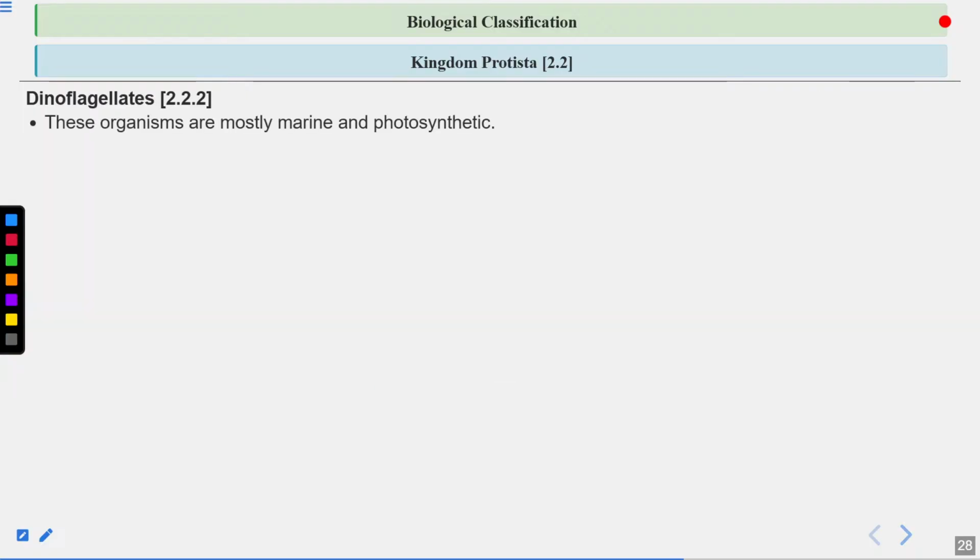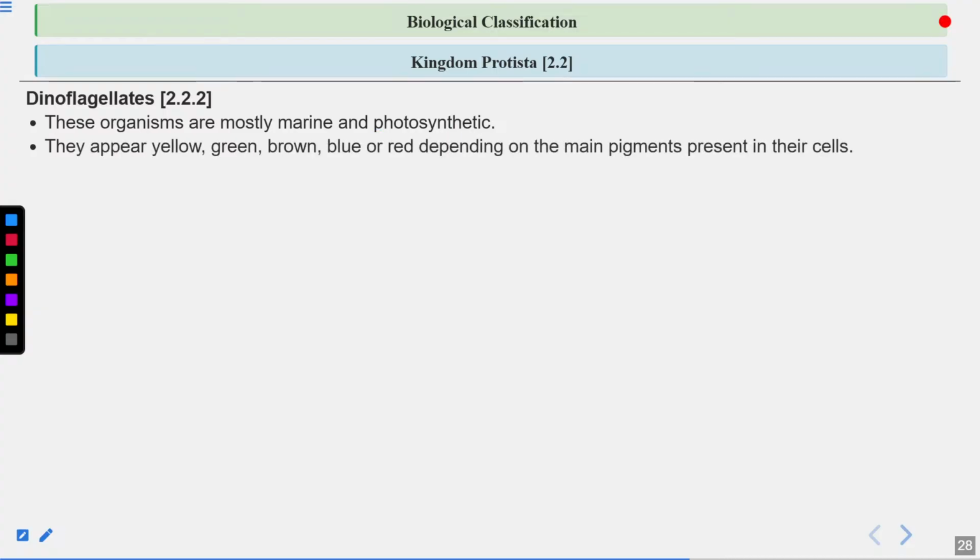Let's talk about the dinoflagellates. These organisms are mostly marine and photosynthetic. Again, they are photosynthetic, you can see. This is a plant-like feature. They have different kind of pigments. And due to the presence of different kind of pigments, they appear yellow, green, brown, blue, or red. Now, this is very important for dinoflagellate. This is a characteristic feature of dinoflagellate. Again, question can come from here. Okay, the cell wall has stiff cellulose plates. Cellulose plates, obviously, they are made up of cellulose. And the cellulose plates provide rigidity and support to the cell wall.